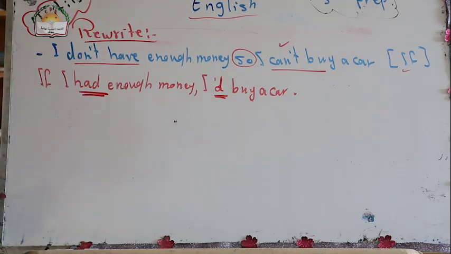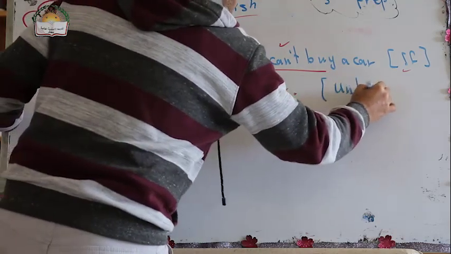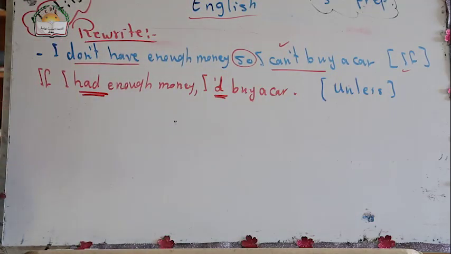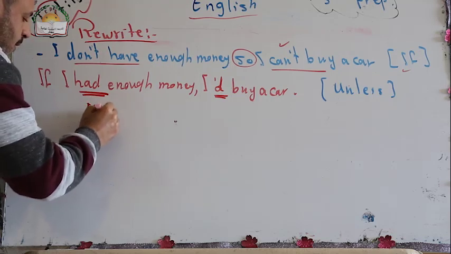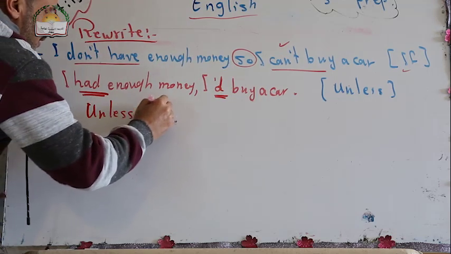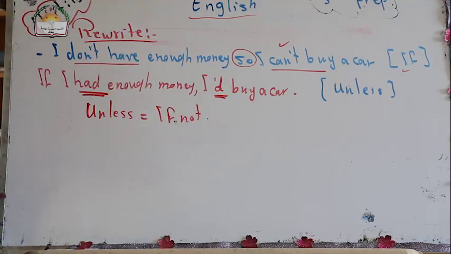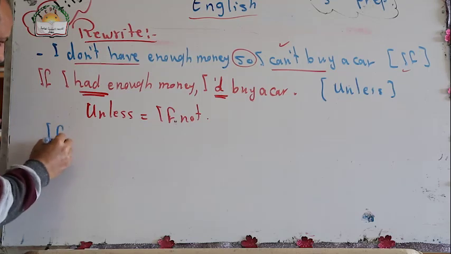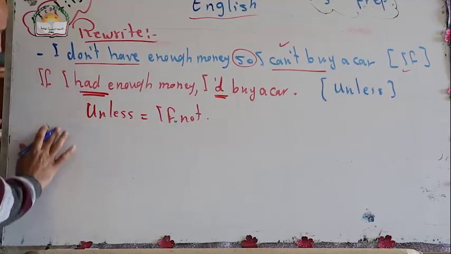How can I use unless? If he asks me in something like this, use unless. As you know also, and you studied this in Prep 1 and Prep 2, unless means if not. So we have to start with unless.